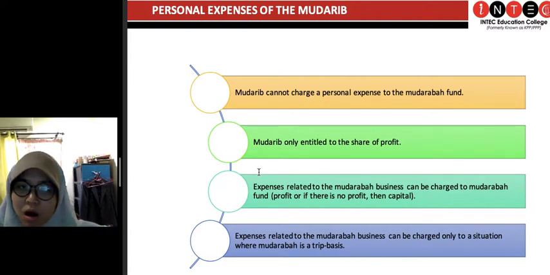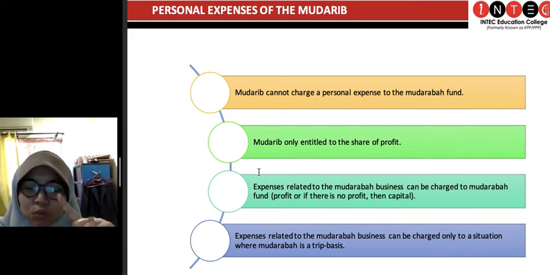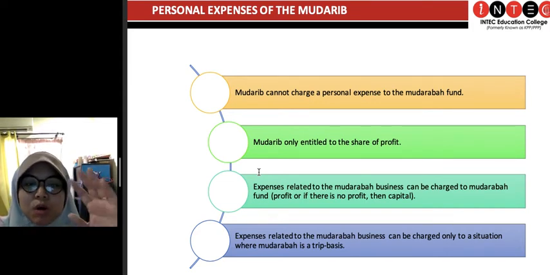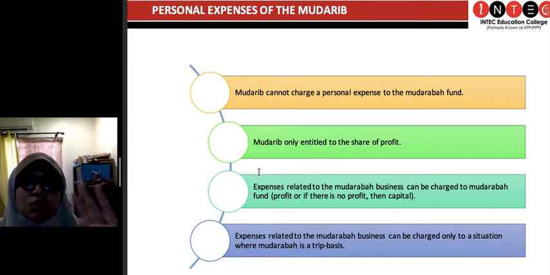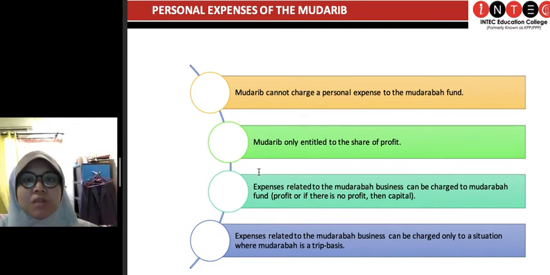So it's a one-off business, one trip. So I use this money for one precise business, and it's a one go and one off. Saya pergi Amerika buat apa-apa. So everything related to that business, of course, you can use the capital to fund it. And balik dah habis, the one off. Ada juga jenis mudharabah yang macam tu.